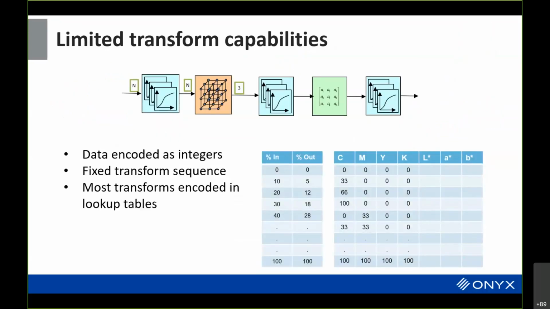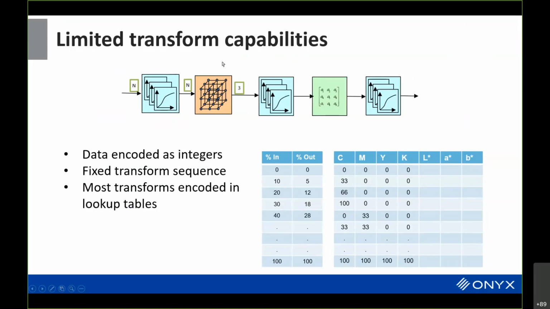Second aspect is that version 2 and version 4 are limited in terms of how they describe things, how you can do the color modeling or the color reproduction. And to do color conversions, you have to be able to express it as a series of transformations. You start off with one-dimensional lookup tables, or changing each one of the individual inputs independently.